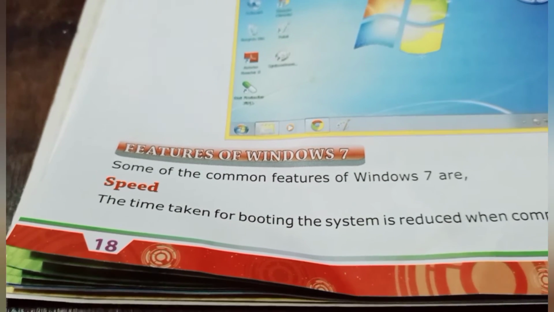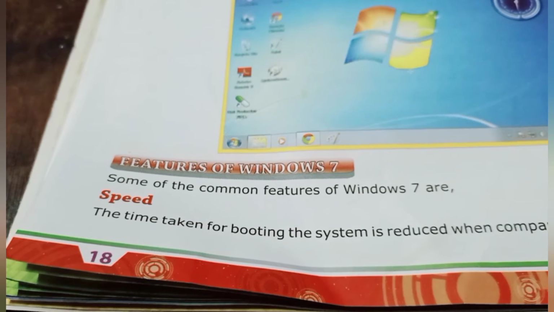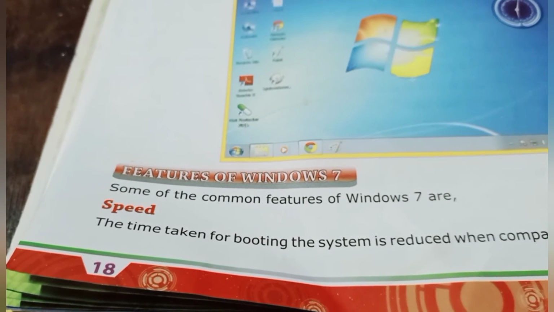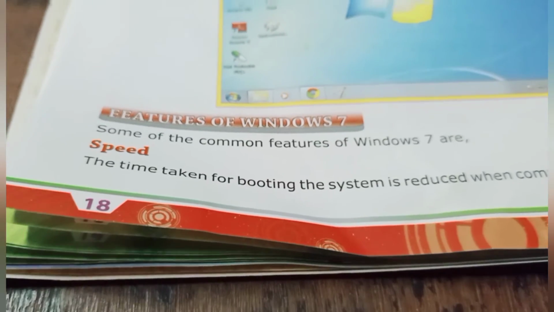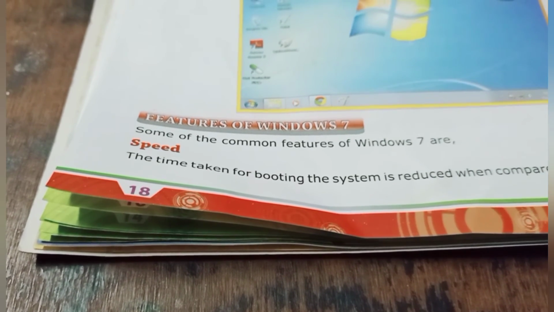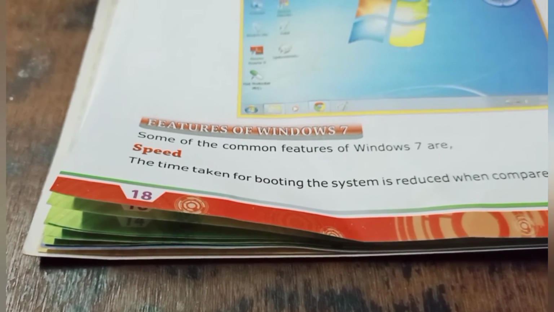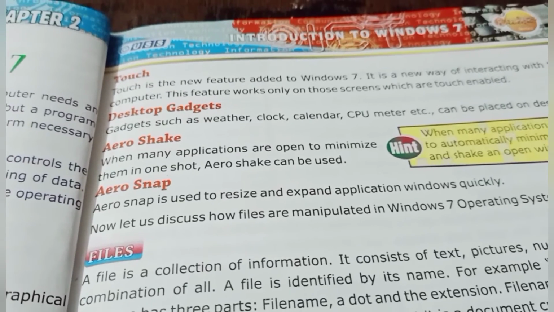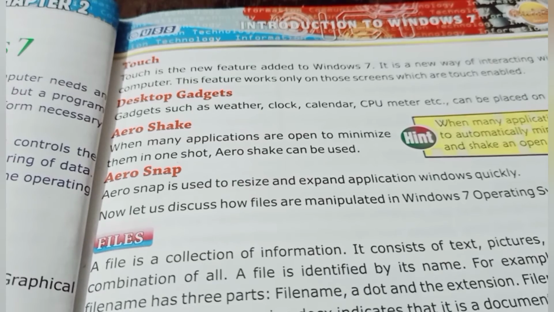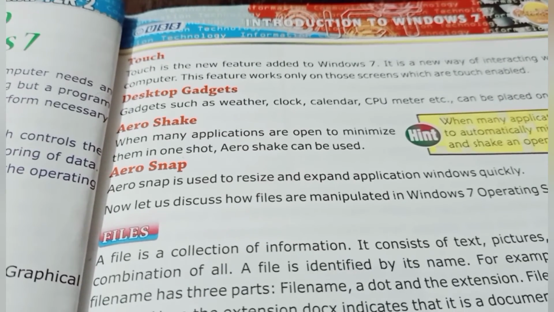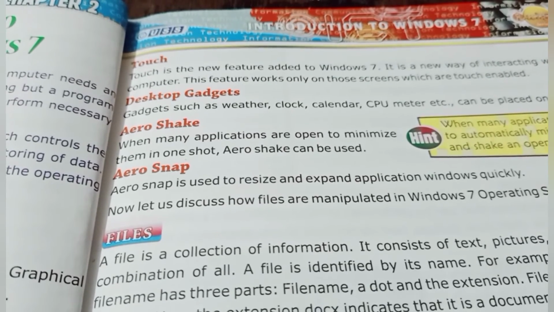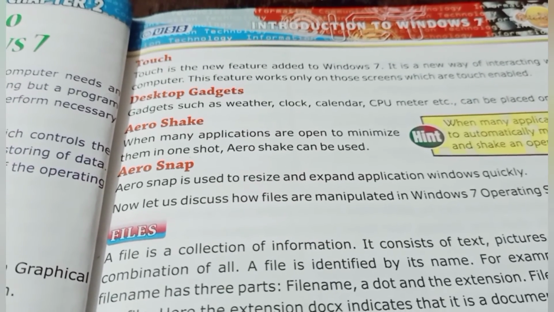Features of Windows 7. Some of the common features of Windows 7 are speed, touch, desktop gadgets, Aero Shake, Aero Snap. Speed. The time taken for booting the system is reduced when compared to older versions. Touch. Touch is a new feature added to Windows 7. It is a new way of interacting with the computer. This feature works only on those screens which are touch enabled.